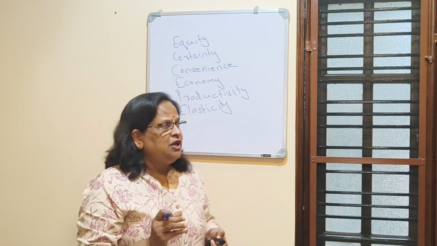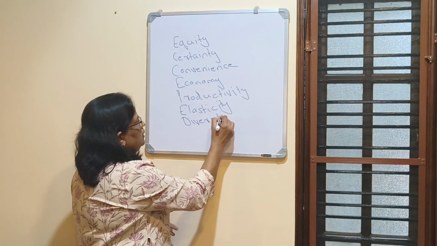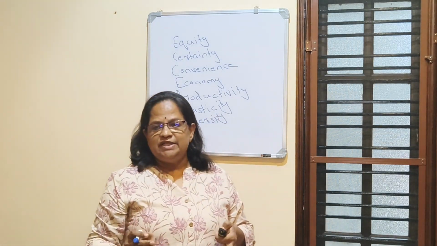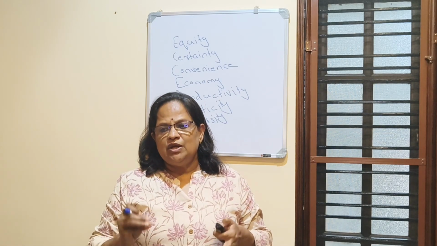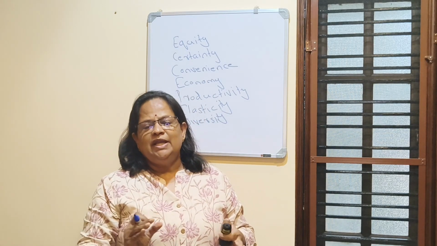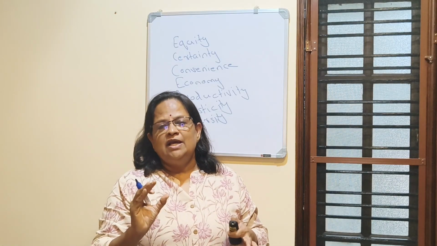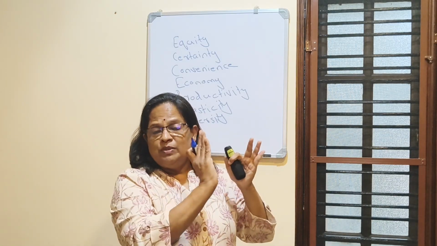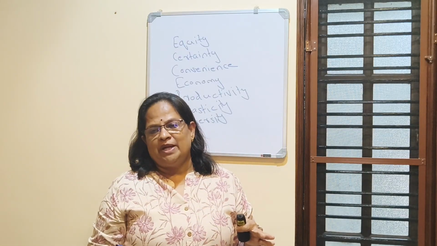Now next is canon of diversity. What is canon of diversity? A good tax system should include multiple types of taxes instead of relying heavily on one source. They cannot depend on one source alone. We have direct taxes, we have indirect taxes. The burden should not be too much on direct tax or too much on indirect tax. It should be equally spread.